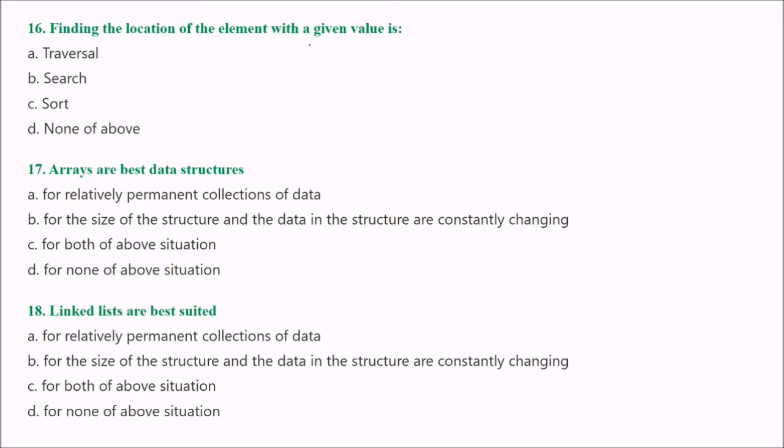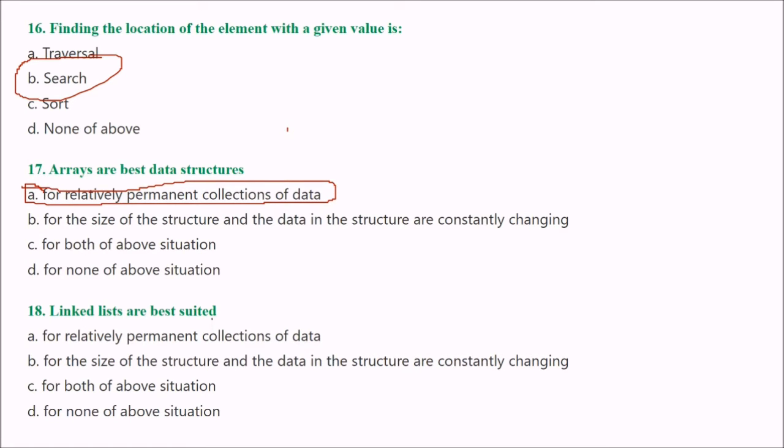Next is, finding the location of the element with a given value is. The answer is searching. Next is, arrays are best data structures. Options are here. The answer would be A, for relatively permanent collection of data.